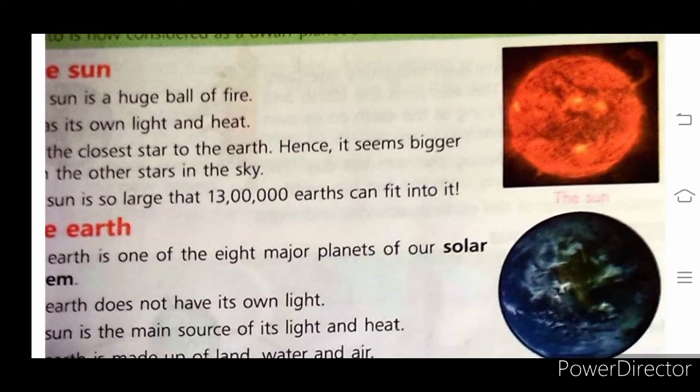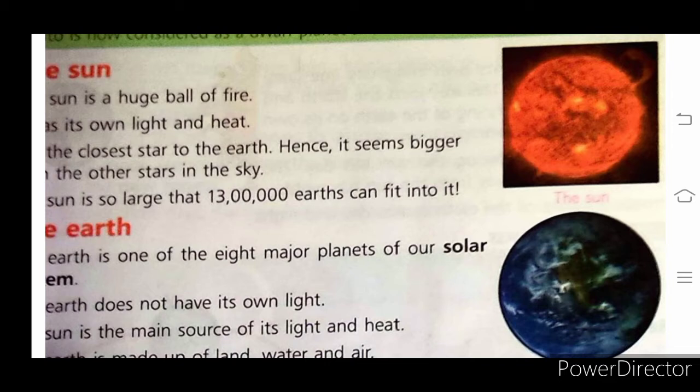Then coming to the Sun. As you know, children, the Sun has its own light and heat, and it is a huge ball of fire. It is so large that 13 lakh Earths can fit into it. So think how large the Sun is, children. Then coming to the Earth.